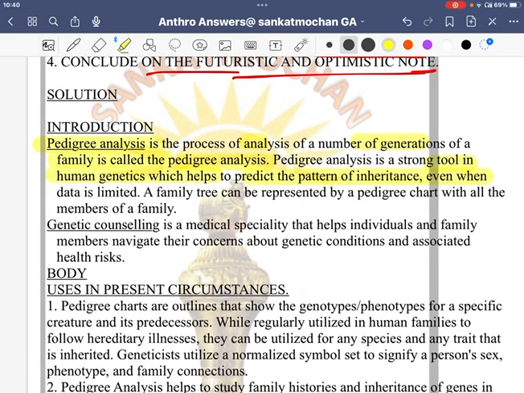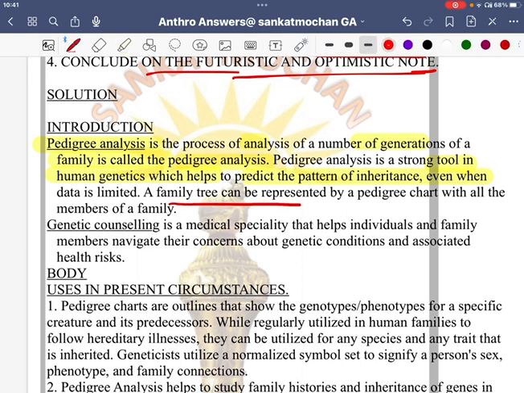Go and read about Darwin. Darwin did various experiments on peas and stated which pea will grow taller or which plant will grow shorter, which has which variety of seeds. That is the basis from which pedigree analysis has evolved to date.